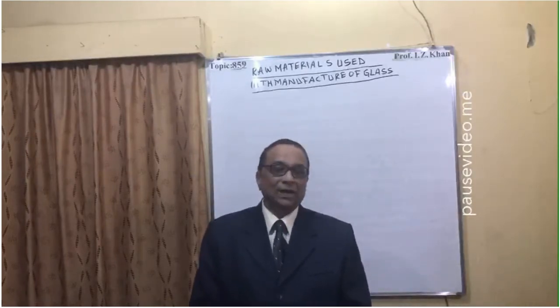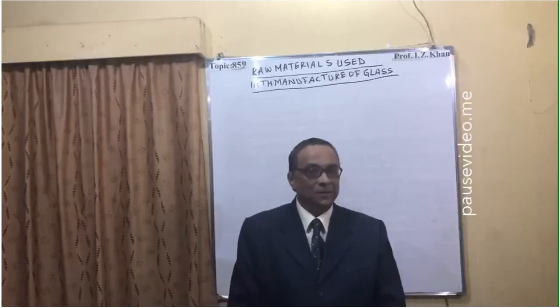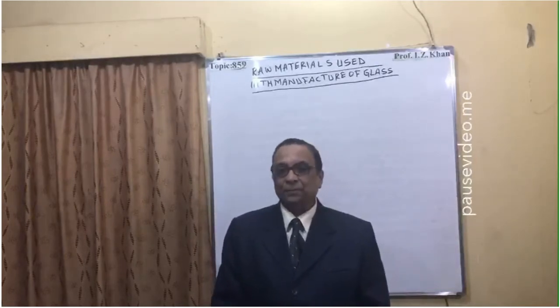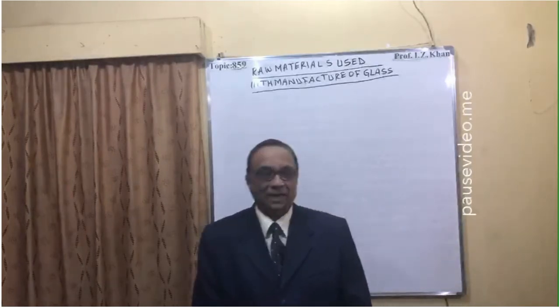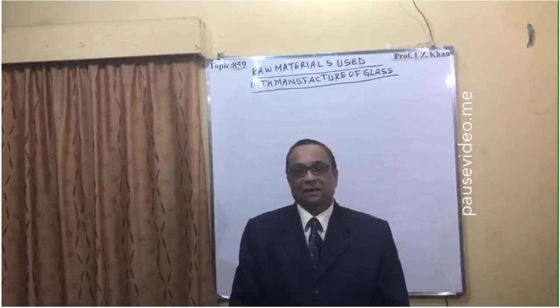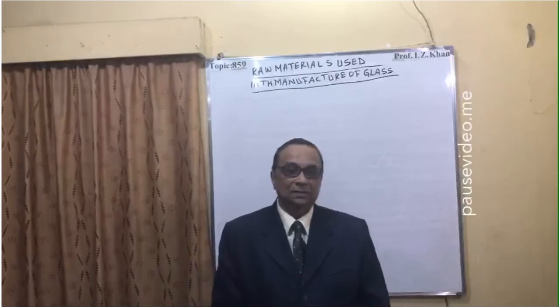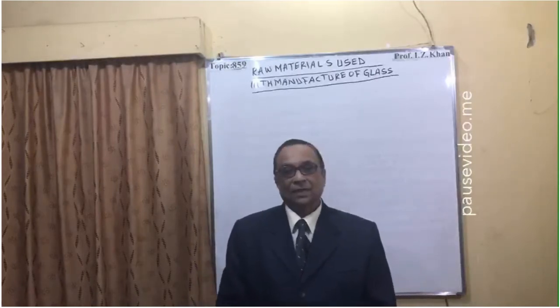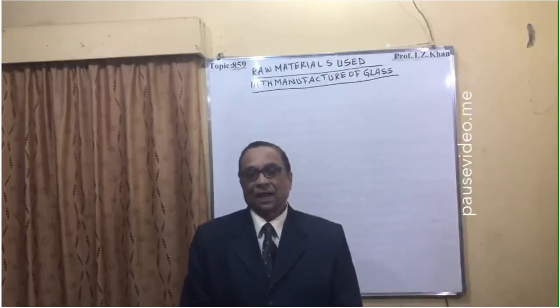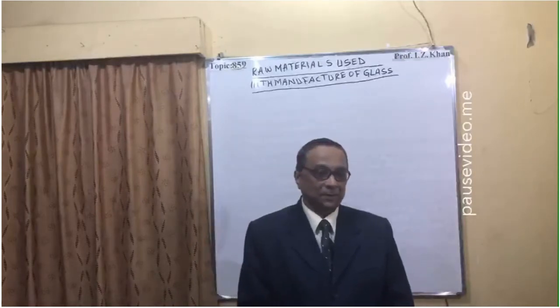So they are known as glass forming materials. So we have to select all those metallic oxides, alkaline earth oxides, carbonates, which are used to form the glass in the furnace. And second, special materials are